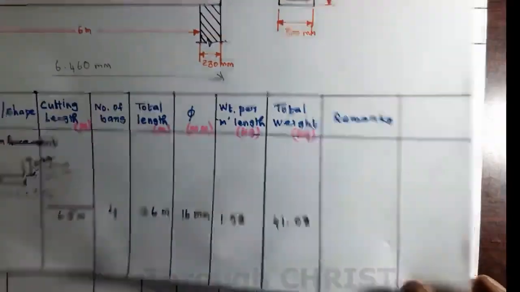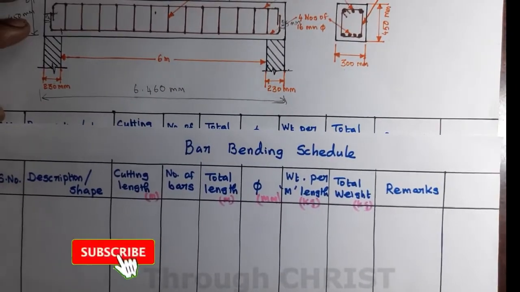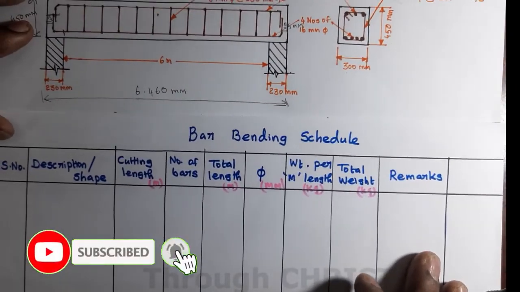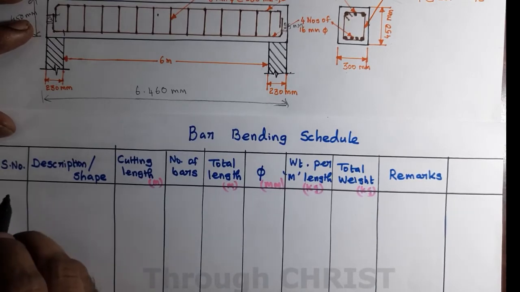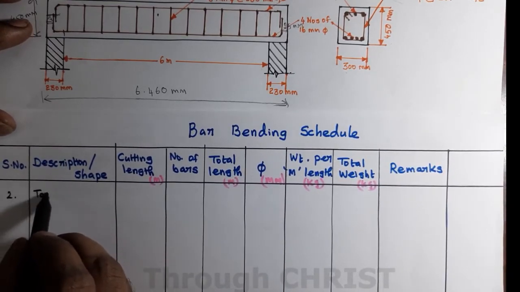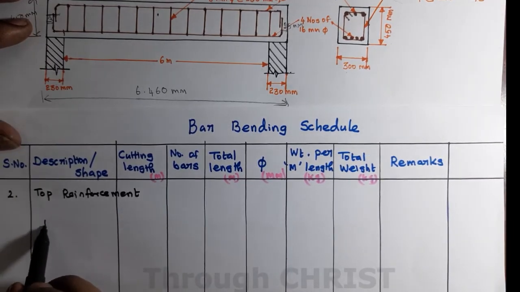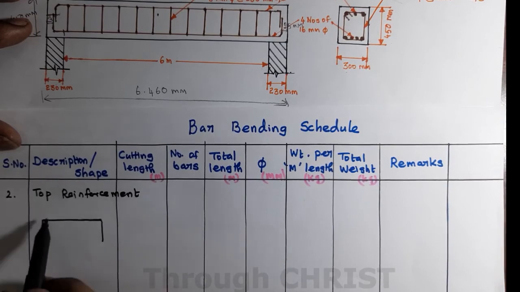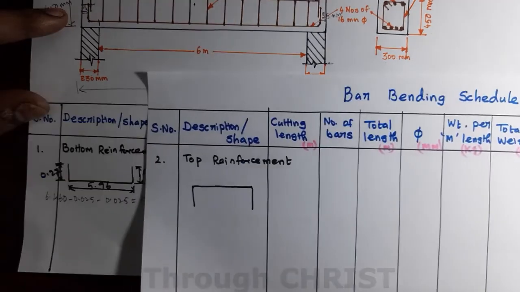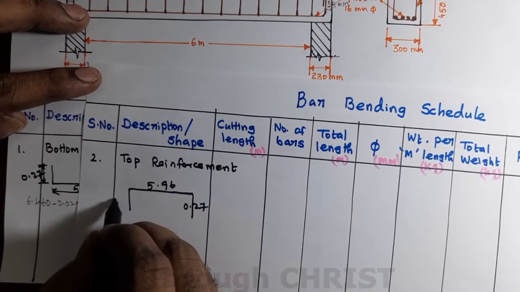Similarly, we can calculate the other two kinds of reinforcement. Second one is the top reinforcement, which we calculate like the bottom reinforcement. First of all, I make the shape of the top reinforcement. This shape has length similar to the bottom reinforcement, 5.96, 0.27, 0.27.